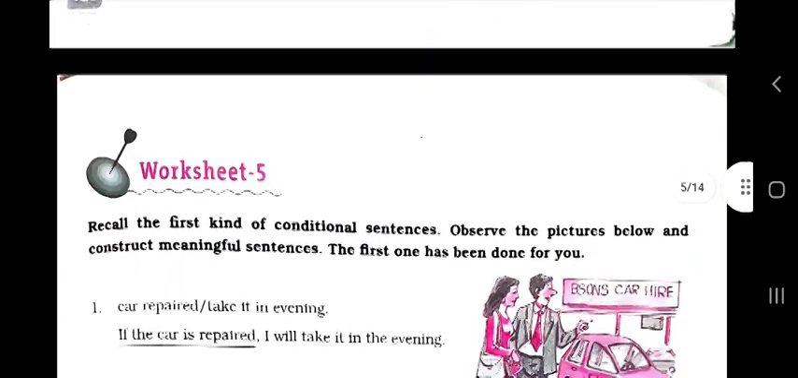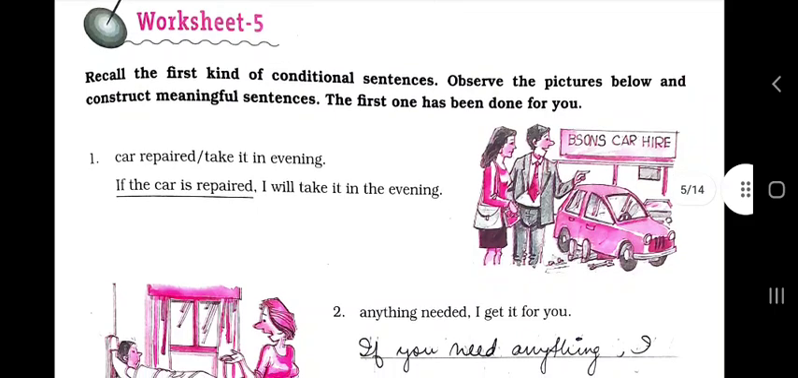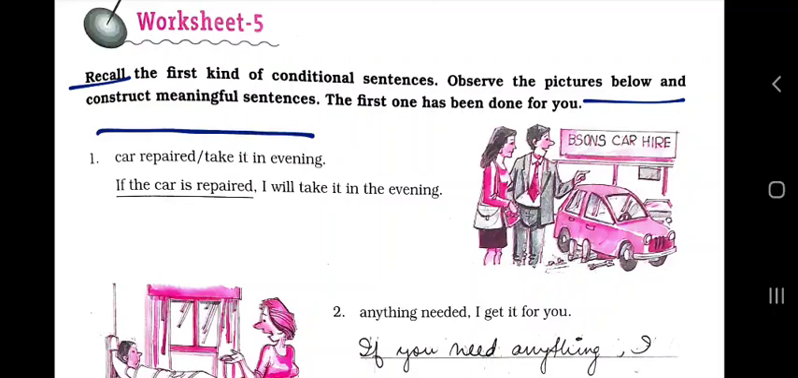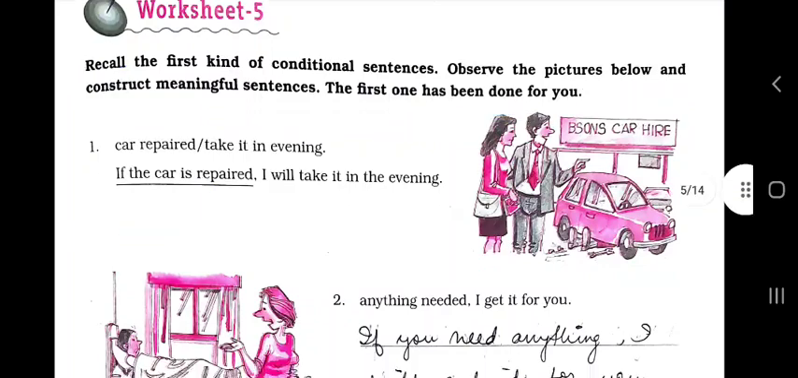Such a lovely poem. Now worksheet 5. Recall means try to recall, try to remember. The first kind of conditional sentences. Observe the picture below and construct meaningful sentences. The first one has been done for you. Car repaired, take it in the evening. If the car is repaired, I will take it in the evening.